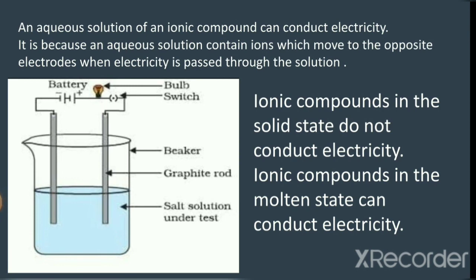Ionic compounds in the solid state do not conduct electricity. It is because movement of ions in the solid is not possible due to their rigid structure. But ionic compounds conduct electricity in the molten state. It is because in the molten state, the electrostatic forces of attraction between the oppositely charged ions are overcome due to heat. Thus, ions move freely and conduct electricity.